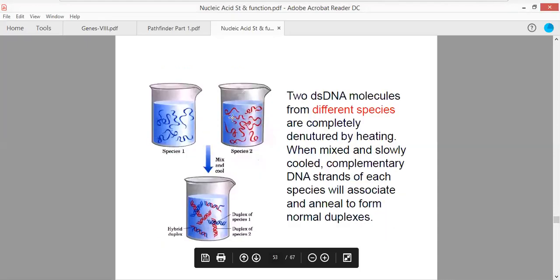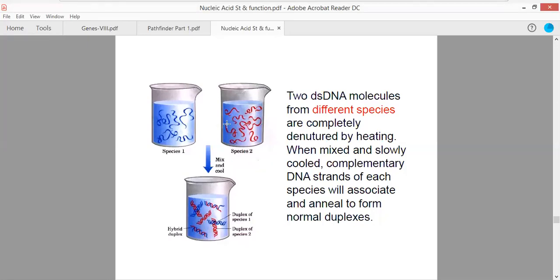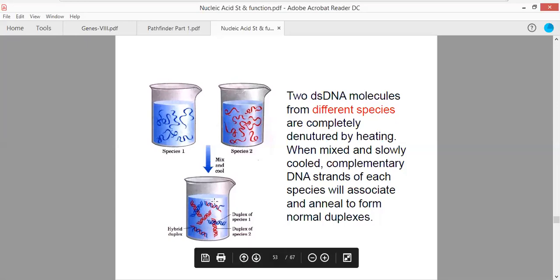Now see, there are two different DNA molecules being shown here. One DNA molecule is shown in blue and another DNA molecule is shown in red. Both the DNA molecules get mixed together with each other. As they mix, a double-stranded DNA molecule is produced, and this is the duplex of the DNA molecule, because they are complementary to each other.